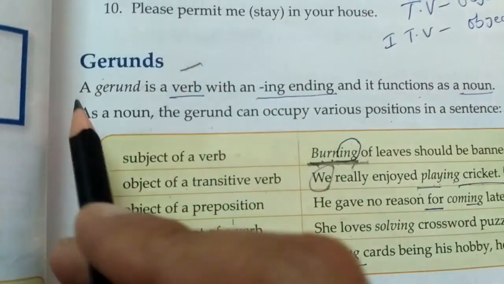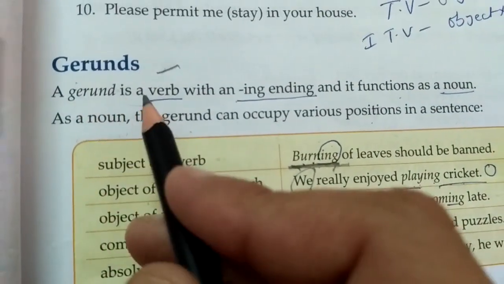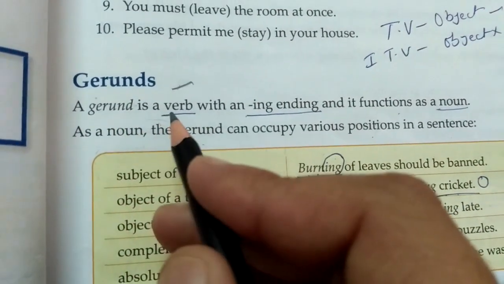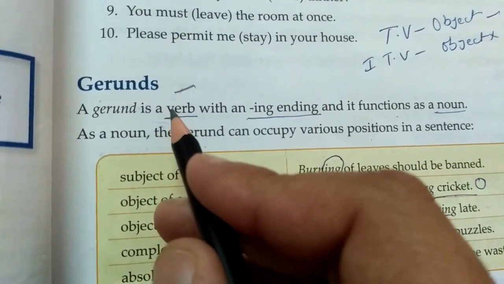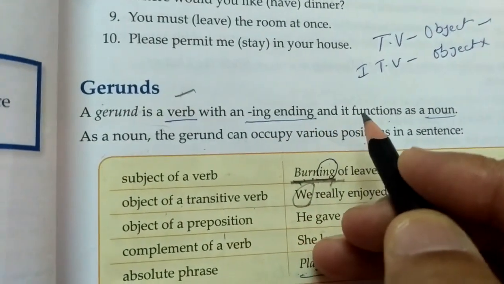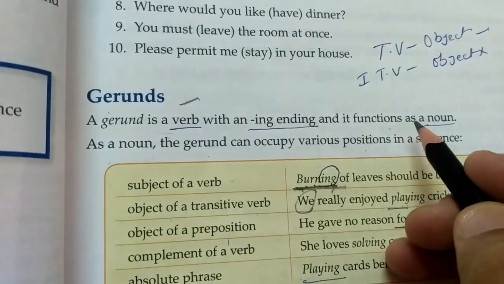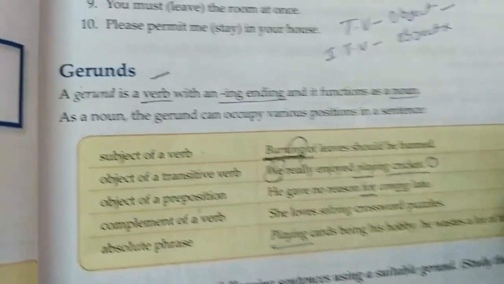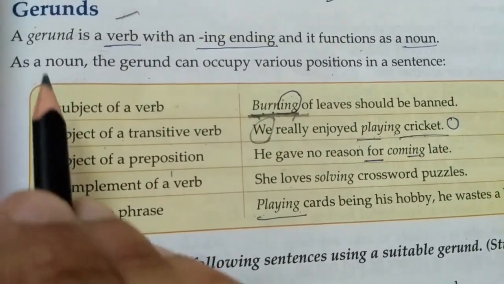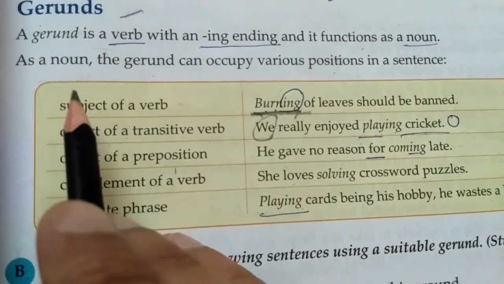Okay, so now let's discuss the gerund. A gerund also looks like a verb. What is the structure? We just write the verb first and we add ing at the end. But its function is just like a noun. So here this table will help you with the position of a gerund as a noun.